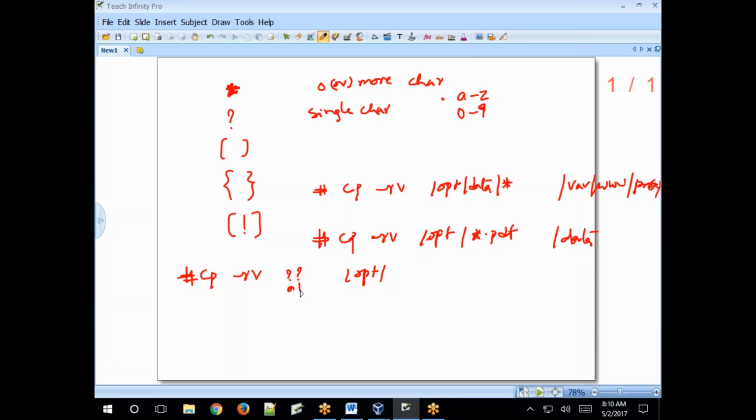So for example, A1. But the file length is 2 characters. Here, copying files, the length is 2 characters. The first question mark represents any character A to Z or 0 to 9, and the second question mark also represents any character A to Z or 0 to 9. But the file length must be 2 characters. Those files will be copied from your current working directory to the opt directory. Clear?